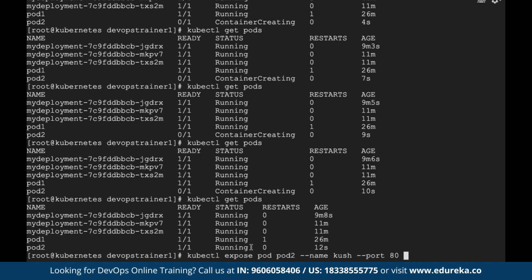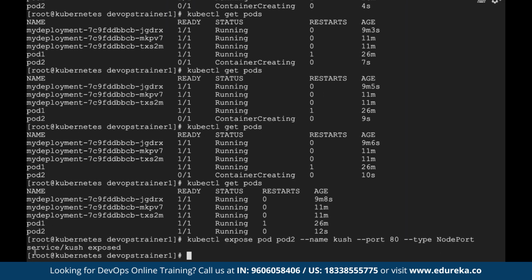And the type we use is, for example, if you remember, in Docker we used to do something called port forwarding and binding port. Here we use a word called NodePort. So define --type=NodePort. You can compare this to the lowercase p and uppercase P we used to give in Docker. Here we don't give lowercase or uppercase p. Instead define --type as NodePort. And now let's press enter.